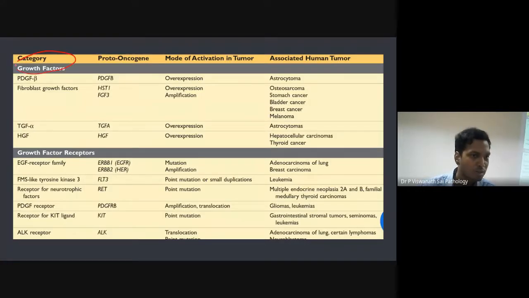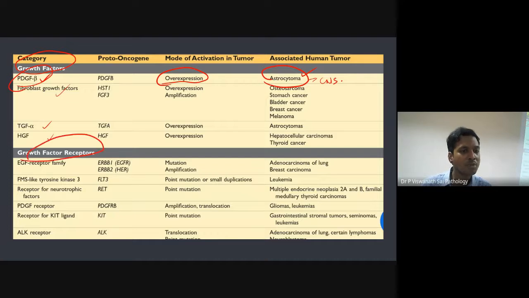For example, growth factors. We talked about PDGF. What is PDGF? Platelet derived growth factor. Whenever it is increased, what will happen? That leads to astrocytoma, which you see in the CNS. In the brain you see astrocytes, right? Astrocytes usually grow with the help of PDGF. But if PDGF is more and more, it will lead to the formation of astrocytoma. It's the same thing with TGF and HGF.